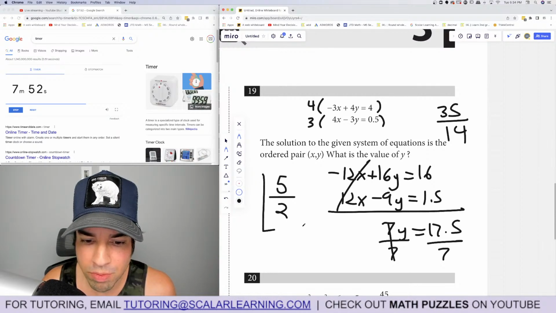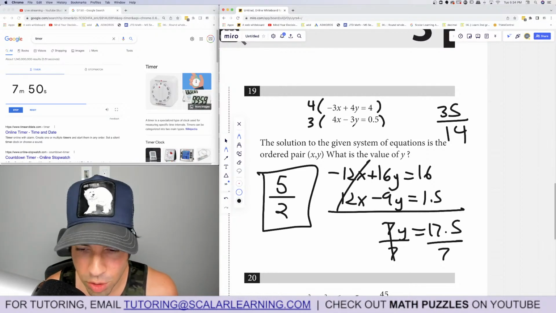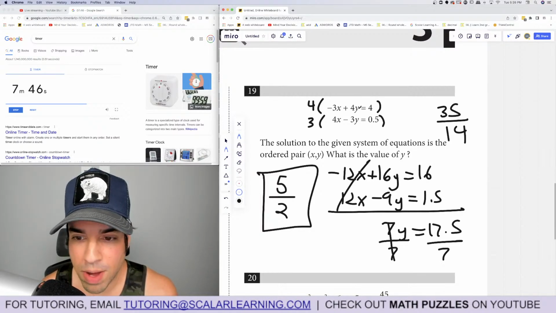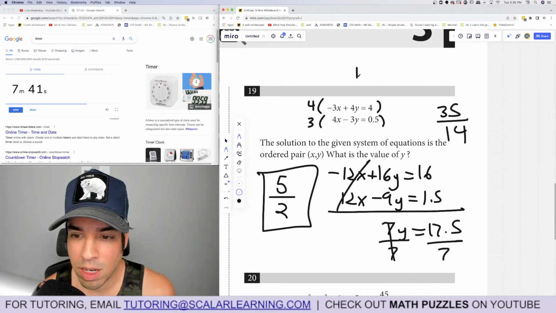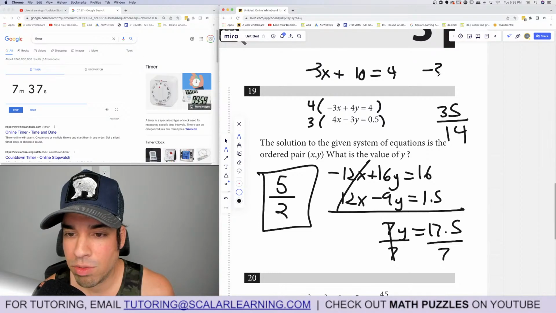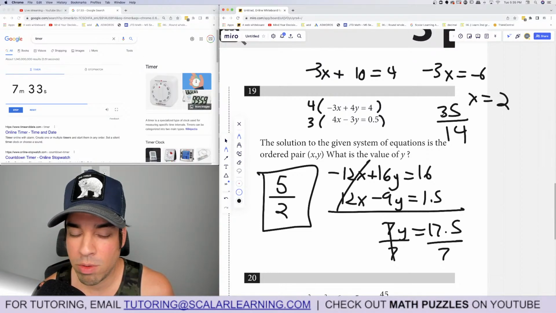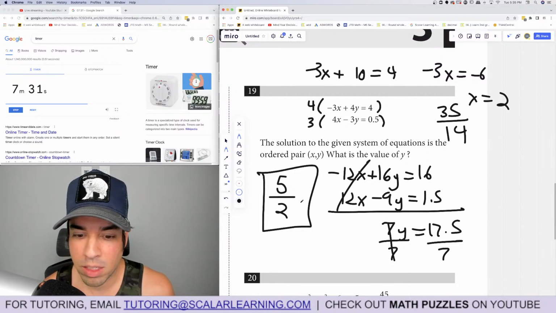So we get an improper fraction. It is what it is. You can enter that on the free response. I should probably check this, though, just to make sure. So 5 over 2 is y, and then that's 20 over 2, that's 10 equals 4. Negative 3x plus 10. Negative 3x equals negative 6. x equals 2. So we found x, and we found y.